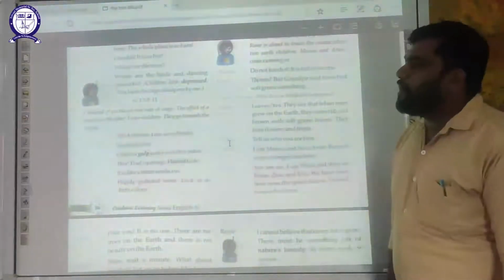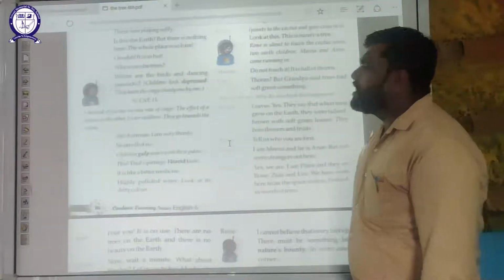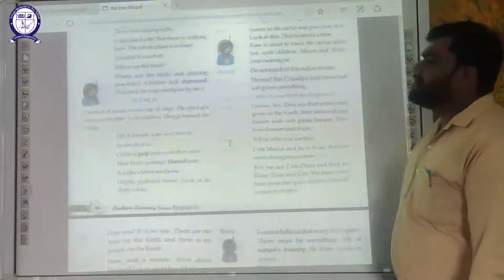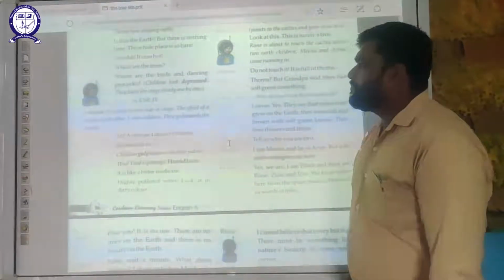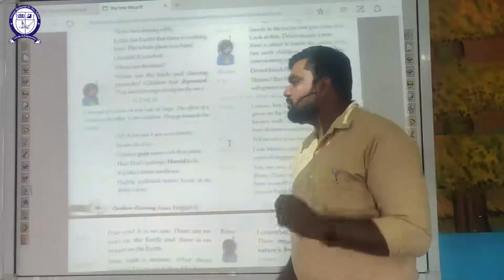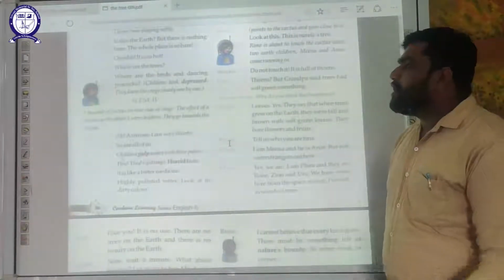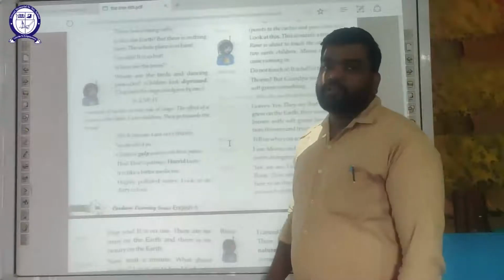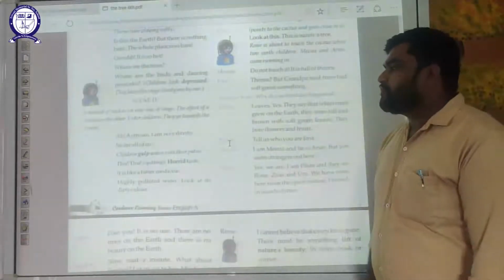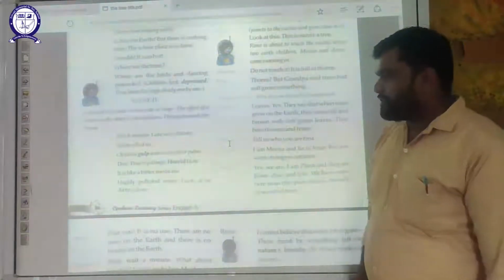Now fourth scene, a mound of cactus on one side of stage, the effect of a stream on the other. Enter children, they go towards the stream. The stream is the flowing water, okay. They see a few things there. Ah, a stream, I'm very thirsty. So are all of us. They were thirsty and they saw a stream. Children gulp the water with their palms.